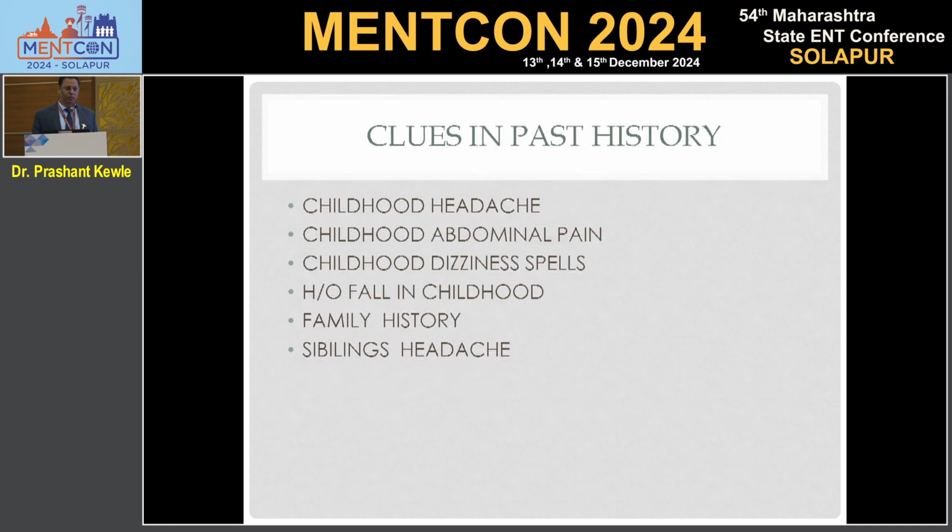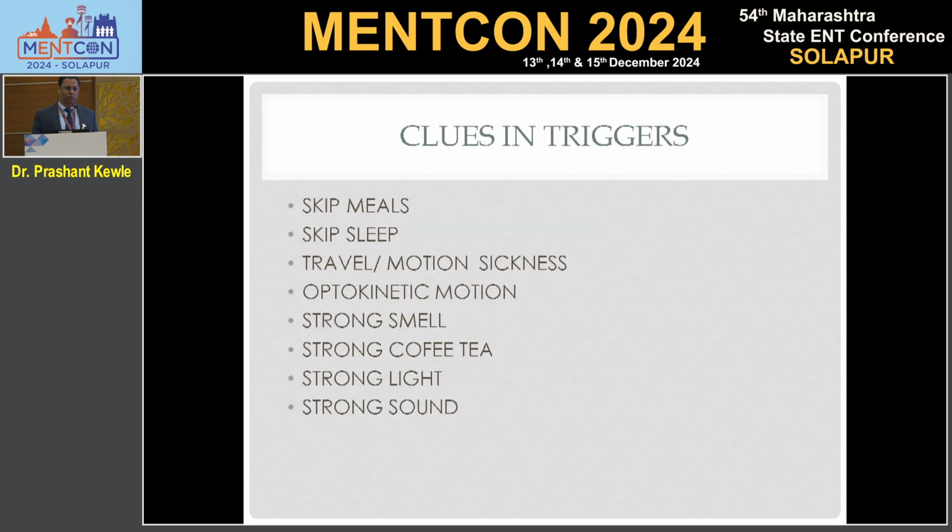We have to ask history in detail, because sometimes the patient doesn't give a history of headache and only comes with the vestibular symptoms. You ask them, they may have childhood migraine headache. They may have abdominal migraine in childhood. They may have BPVC, that is dizziness and fall, in childhood. We have to ask the family history because it runs in the family. And sometimes when you are asking the patient, there may be a history of vestibular symptoms in him, and in his sibling there may be a history of headache. So that says it is a family history.